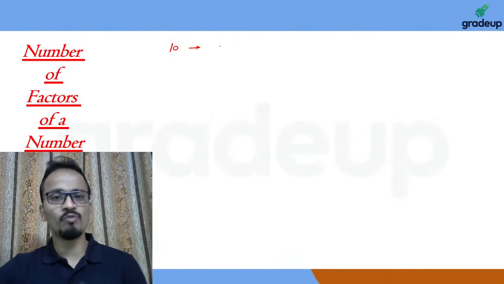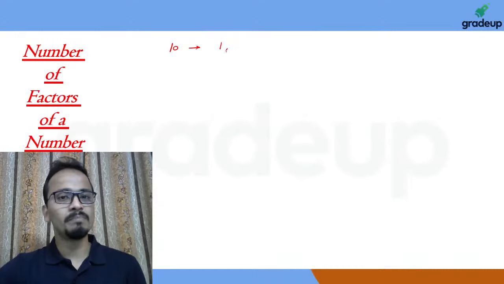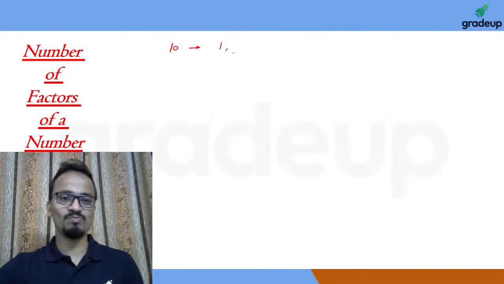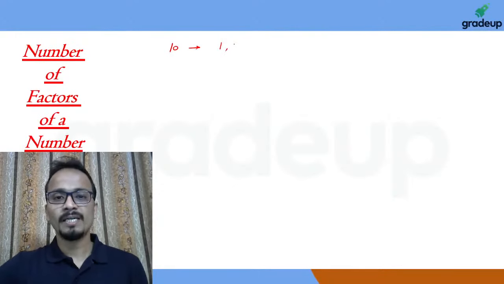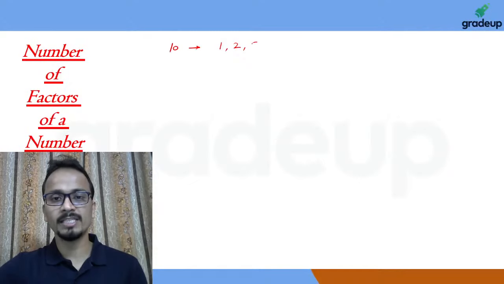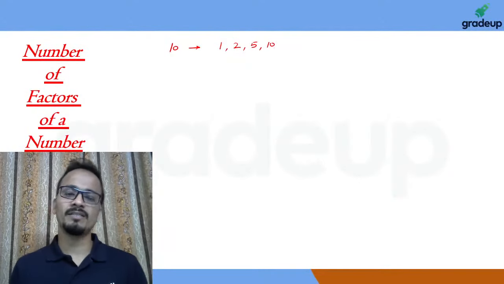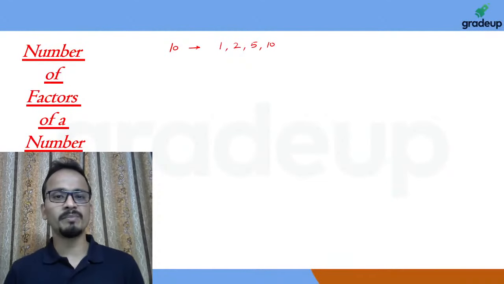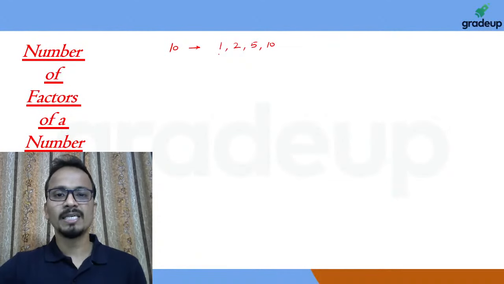If I start from 1, 1 will completely divide every number, so no need to check that. 10 is divisible by 2. 10 is not divisible by 3, not by 4, it is divisible by 5, and every number is divisible by itself, so 10 is divisible by 10. So I can say that 10 has 4 factors. The number of factors of 10 is 4.